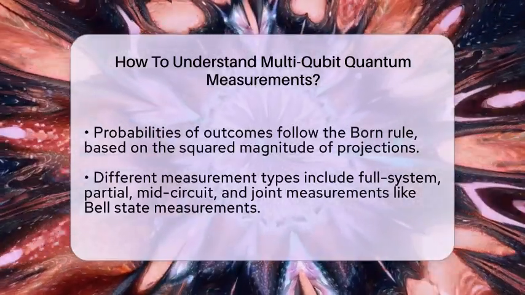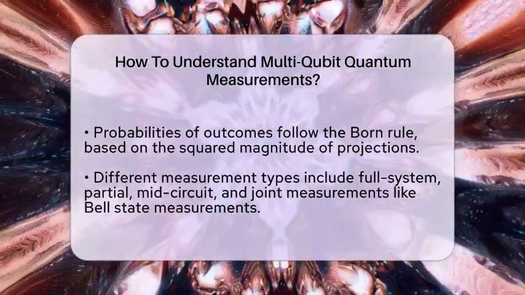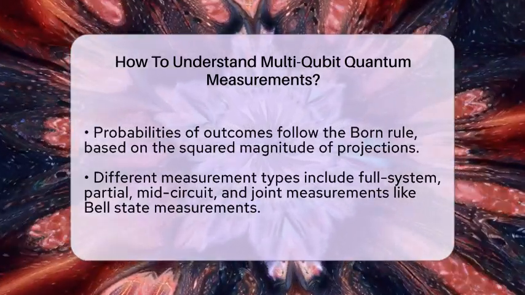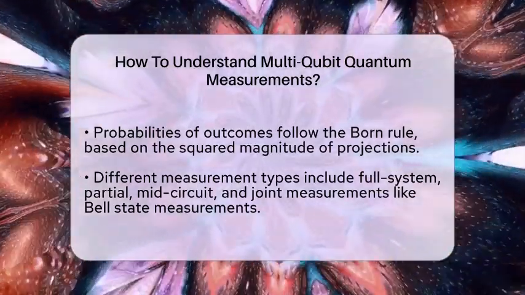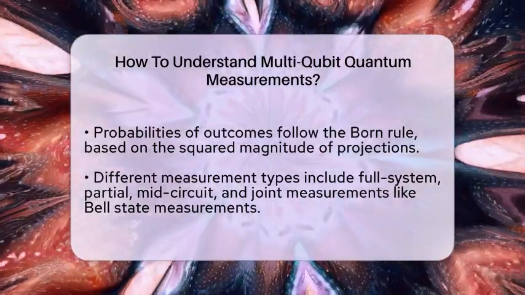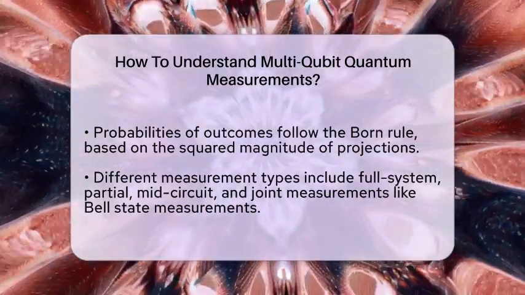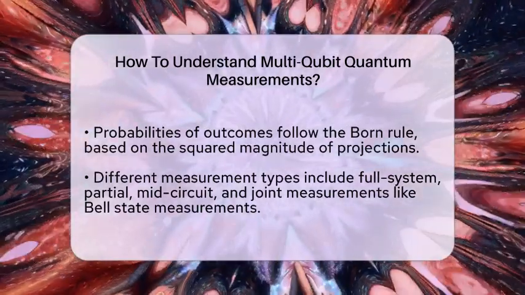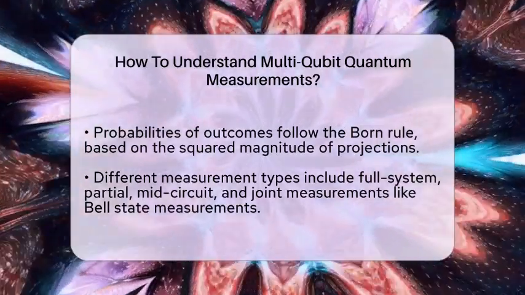Measurements can also be done using Pauli operators, which are special matrices like X, Y, and Z. Measuring the tensor product of these operators on multiple qubits reveals information about their combined properties, such as parity. This is important in quantum algorithms and error correction.